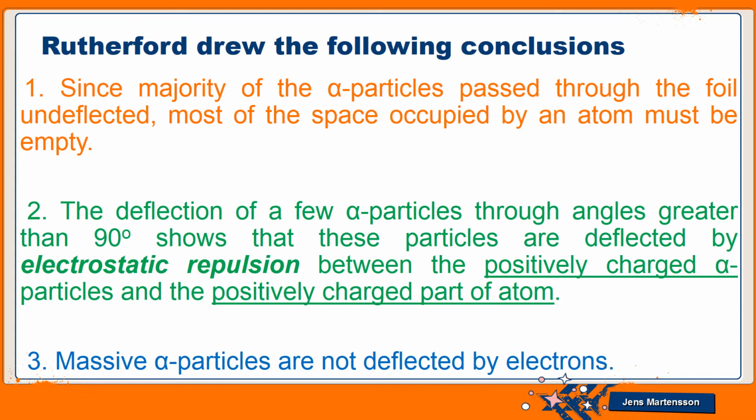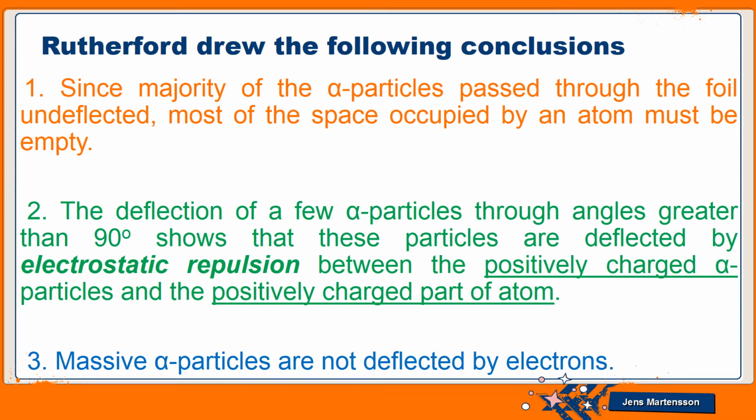It is due to the repulsion between positively charged particles. As the name indicates, alpha particles have a positive charge. They carry the +2 charge. In the same way, in the atom, there is some positive region present, a region which has a positive charge.